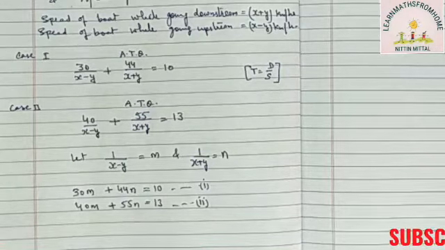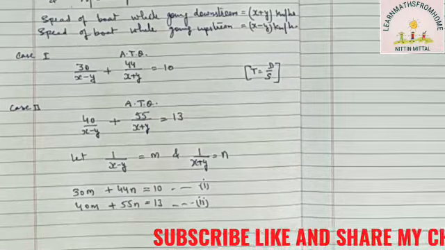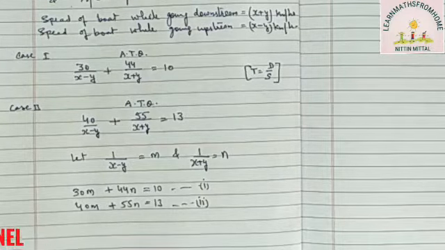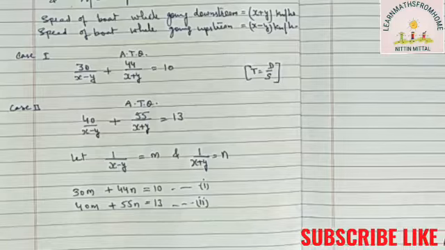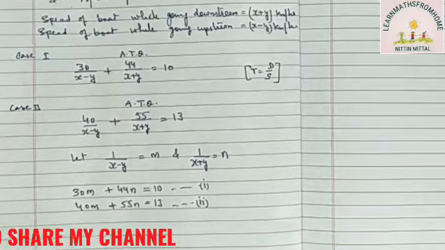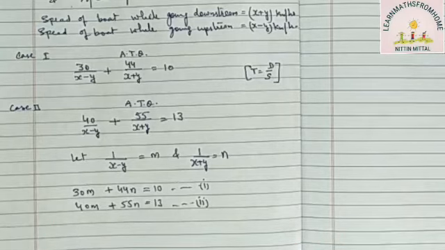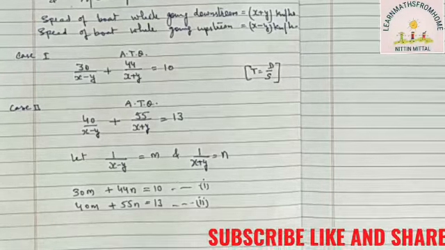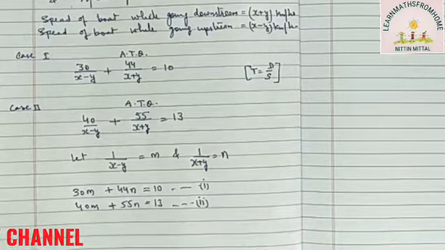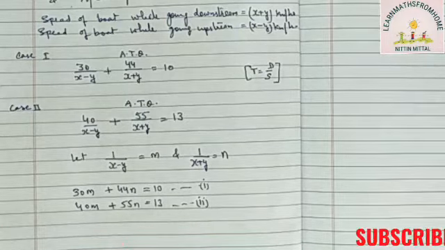When you solve these equations, you can use the elimination method, substitution method, or cross multiplication method. In the example, they have done this question using the cross multiplication method. They have taken the variables u and v.